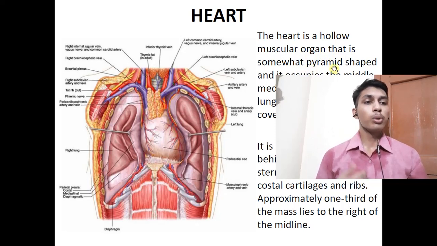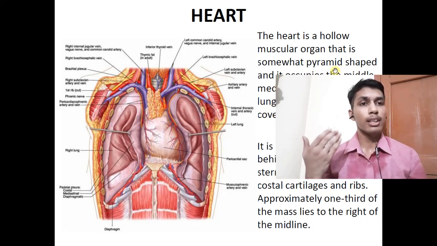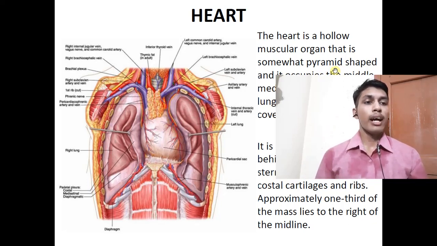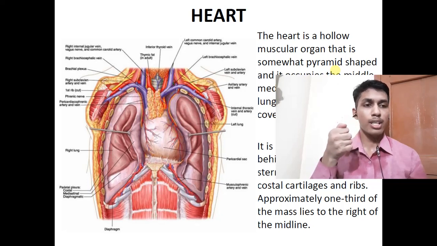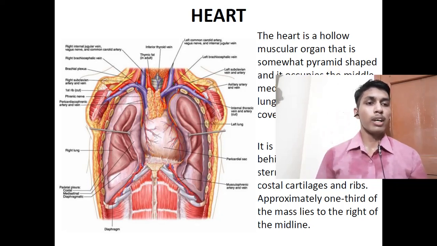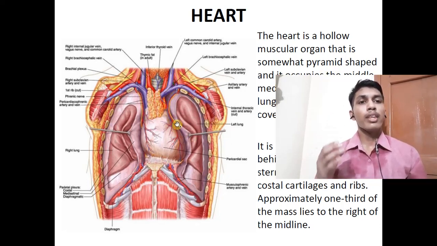So proceeding further, it is pyramidal shaped, or we can say conical shaped, and it is about the size of a clenched fist, slightly larger than our clenched fist. We know it from our very earlier classes, and it occupies the middle mediastinum. Basically, I dealt with the mediastinum in the body cavity.